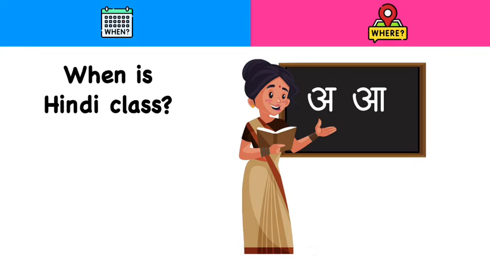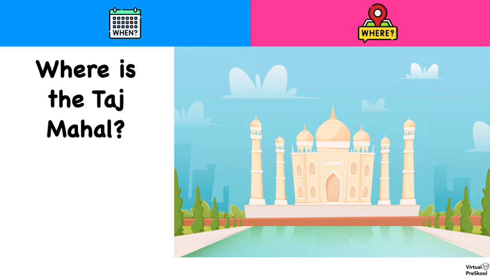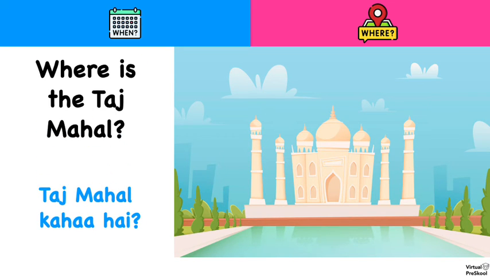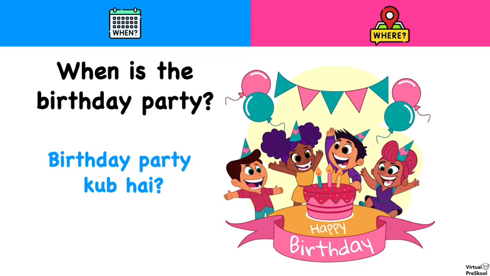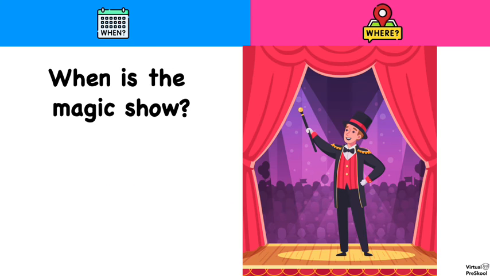All right, let's do another one. When is Hindi class? Hindi class kab hai? Again, the subject goes first. Where is the Taj Mahal? Taj Mahal kahaan hai? When is the birthday party? Birthday party kab hai? When is the magic show? Magic show kab hai?